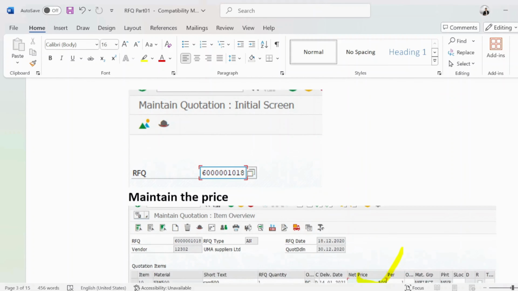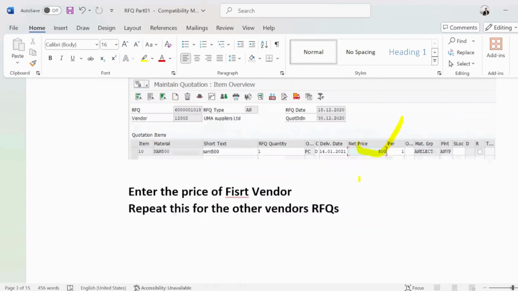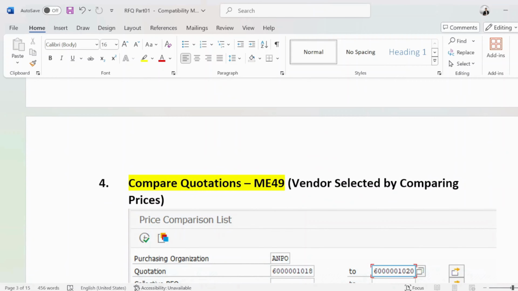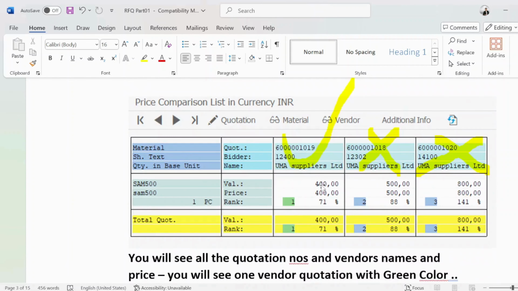We are going to maintain that quotation using T code ME47. Once we maintain it for all the vendors, then we are going to compare the quotations, right? And you can see how smart the SAP system is. For the selected vendor it will be green, and for the rejected ones the system is suggesting.